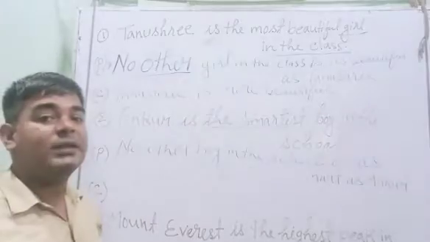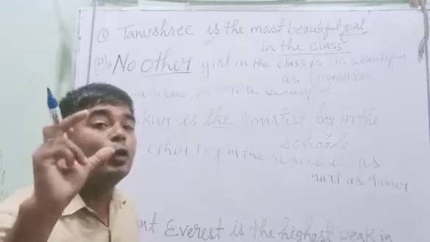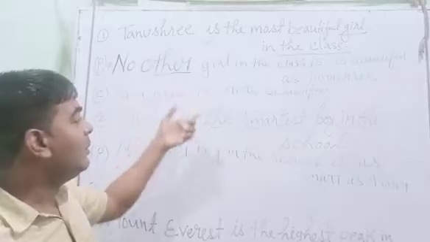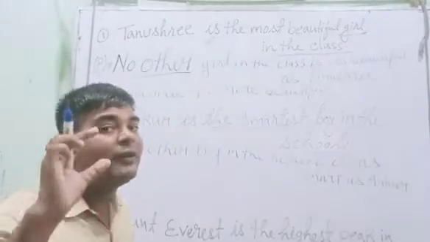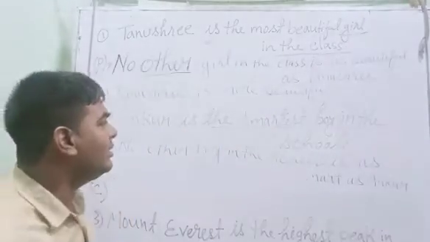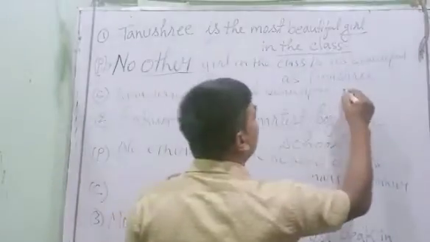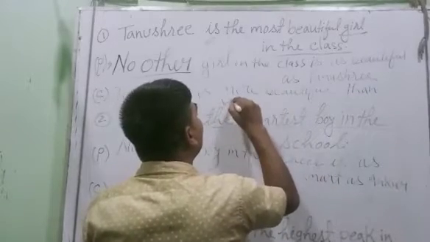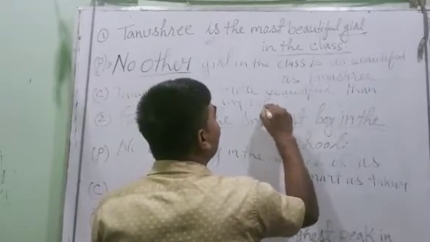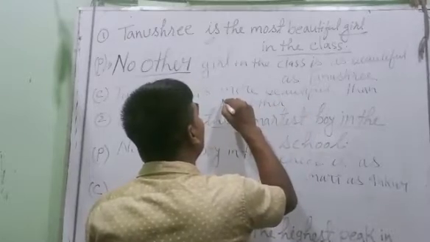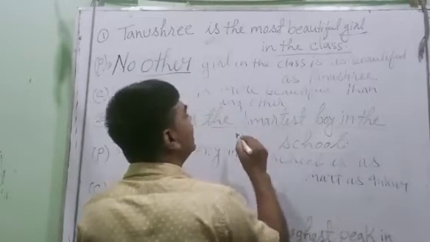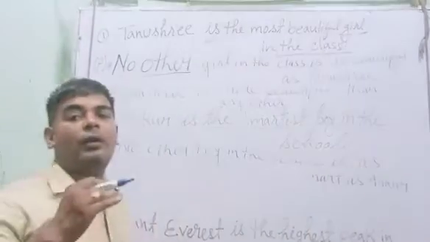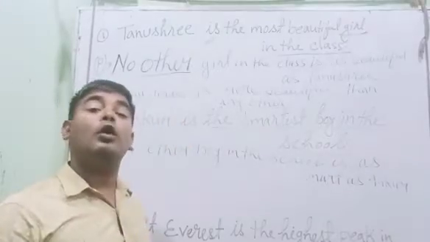Now what we will do is, the way we had the keyword no other in positive degree, similarly for comparative degree also we have a keyword. And that keyword is, Tanushree is more beautiful than any other. This is the thing you need to remember. This is the keyword for changing from superlative to comparative degree.